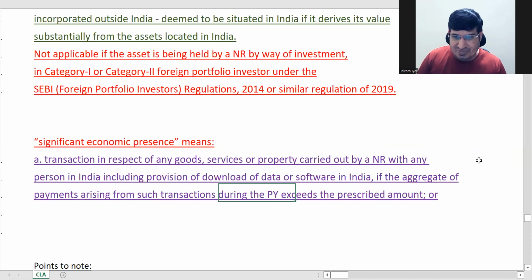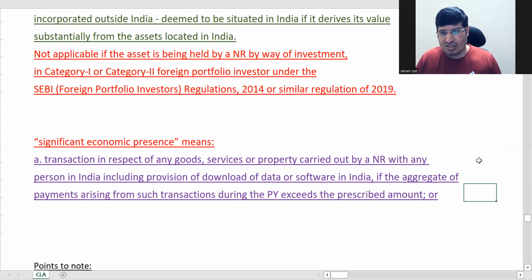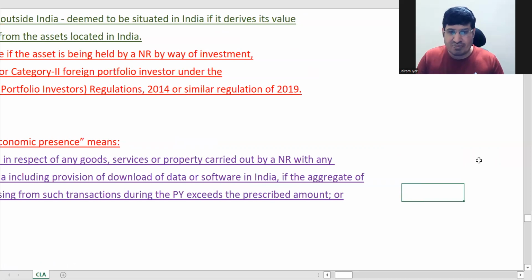This is about the prescribed amount. You don't actually need to know what amount is prescribed. I'm just telling you for the knowledge of it. The prescribed amount is 2 crore rupees actually.